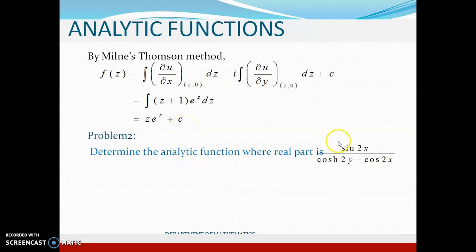Now we can try the second problem here. You are given again the real part u. You can construct the analytic function for this real part u.